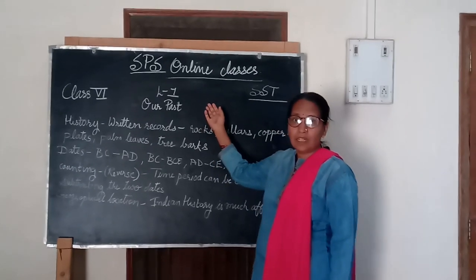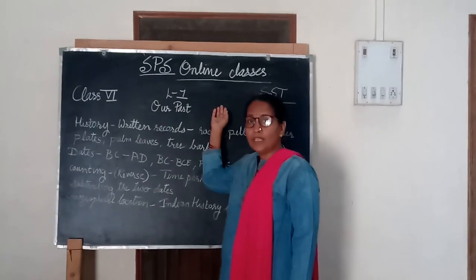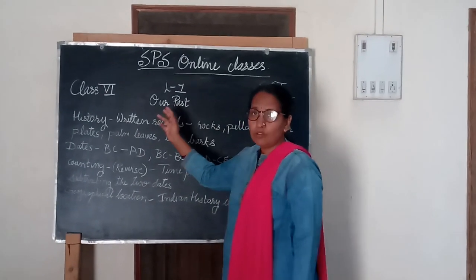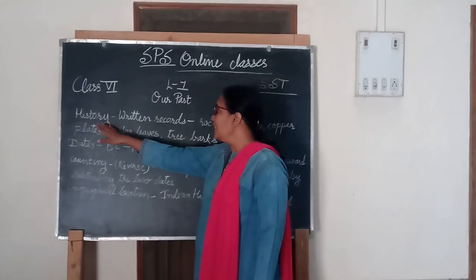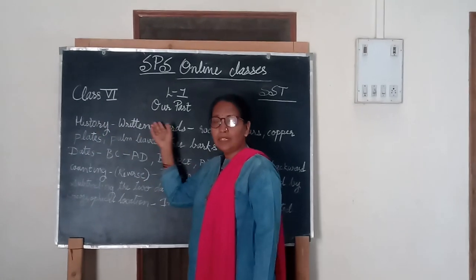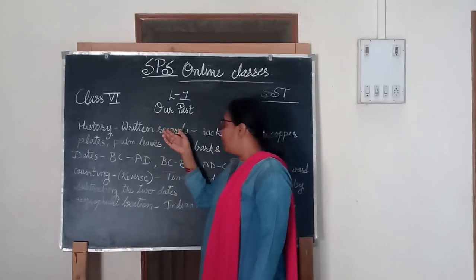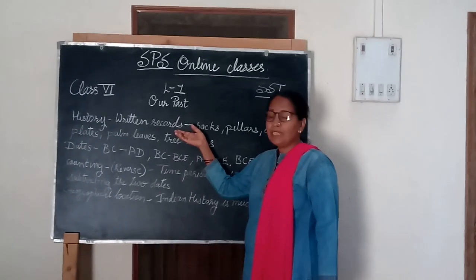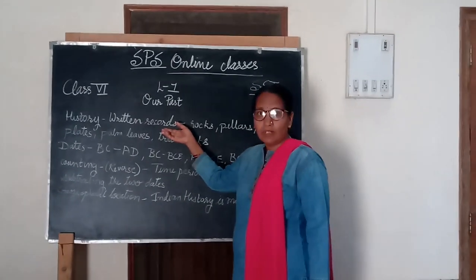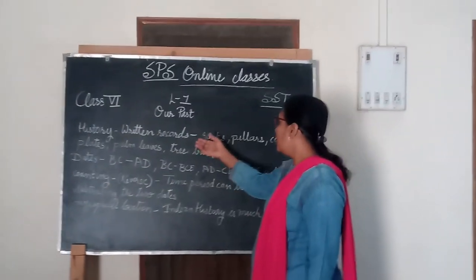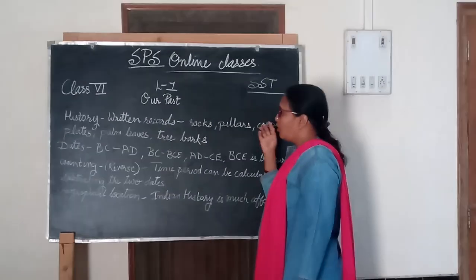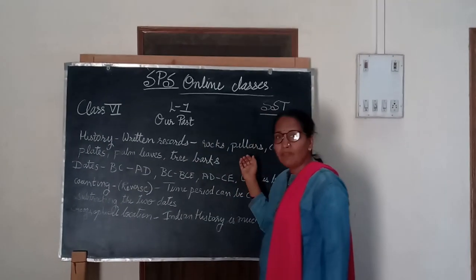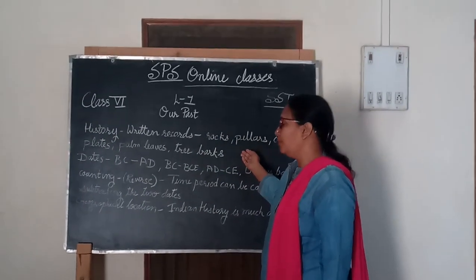In my last class I told you about proto-history, prehistory and history period. History is divided into three sections. So what is history? History is the written records. Some of them have been destroyed but most of the records are there. These records are on rocks, on pillars, on copper plates, palm leaves, tree barks, etc. We have a lot of written records about them.